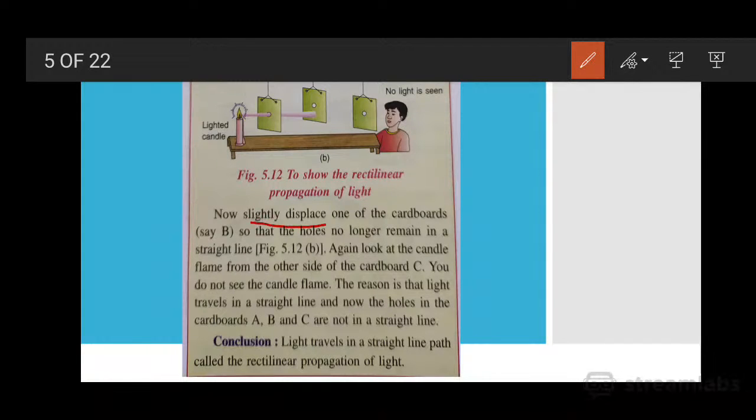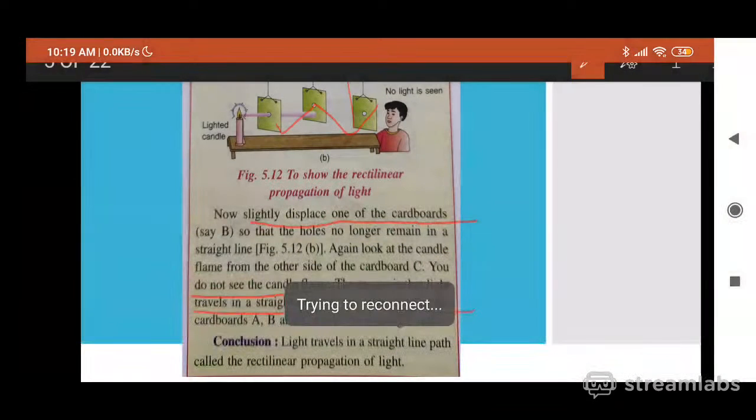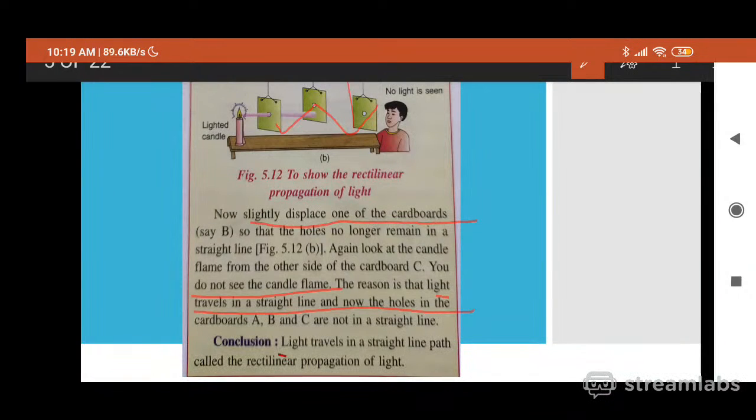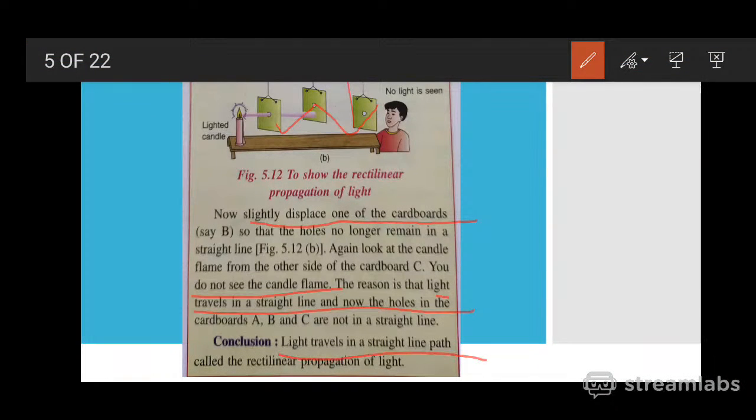Now slightly displace one of the cardboards. When you try to see the flame of the candle, can you see it? No. So this proves that light travels in a straight line, and this property is called rectilinear propagation of light. I hope now rectilinear propagation of light has become very clear to you.